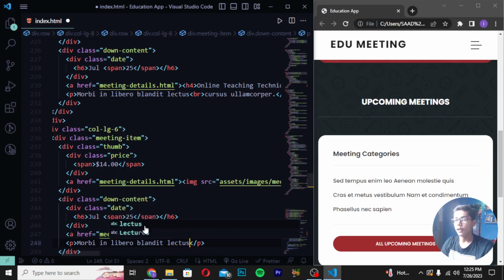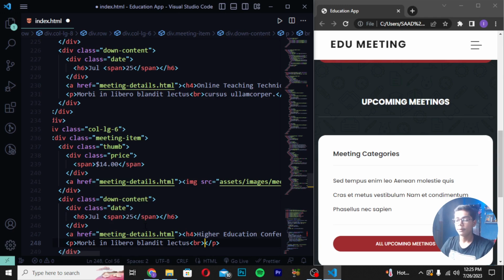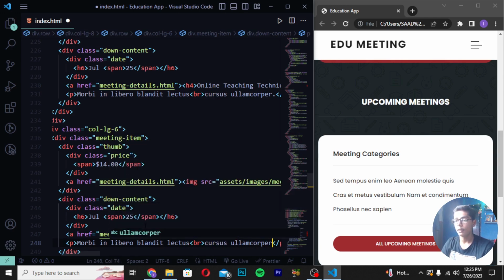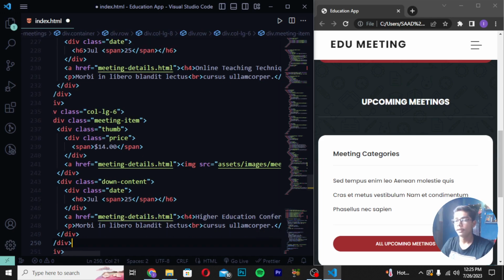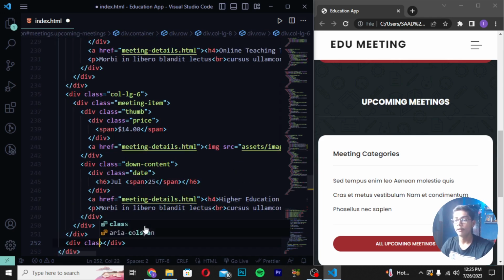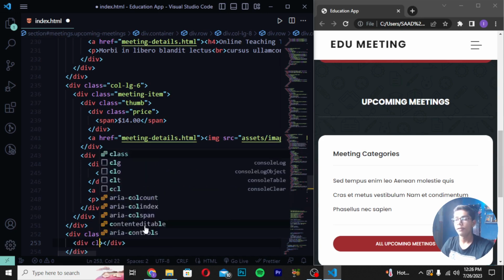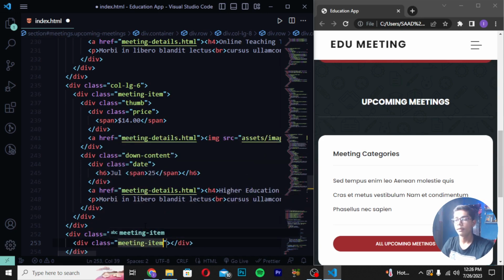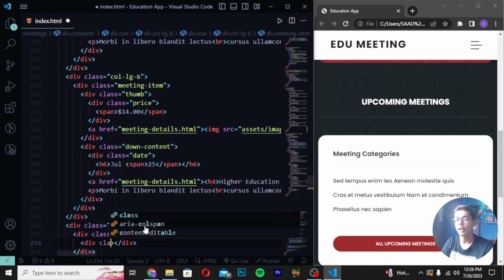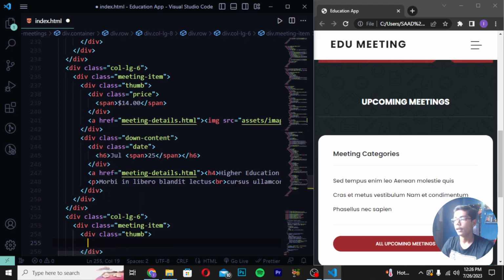After writing this you have to write here backslash br tag, press backspace, write here curses, then write colon forward slash. Save it here. Then after saving this you have to move down, create div class and here I will be just writing col-lg-6. Then write here div class meeting item and then you have to now write here div class thumb and then write here div and here I will be writing price like this.